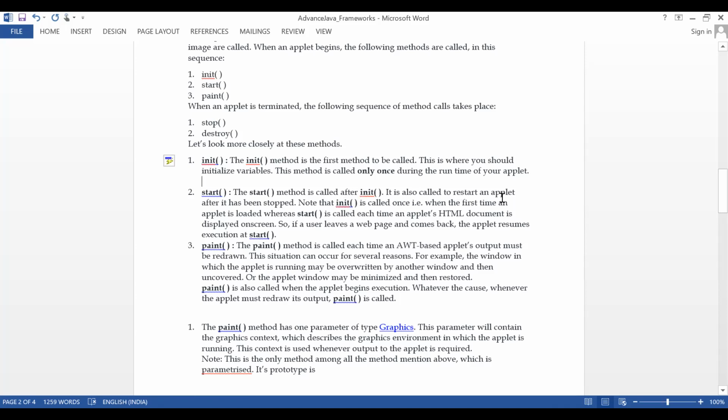It is also called to restart an applet after it has been stopped. Note that init is called once, when the applet is first loaded, whereas start is called each time an HTML document is displayed on screen. Whenever you see the HTML page, every time the start method will be called, and paint also.